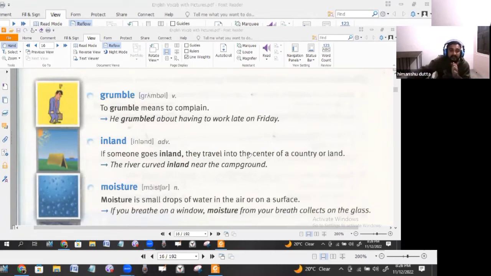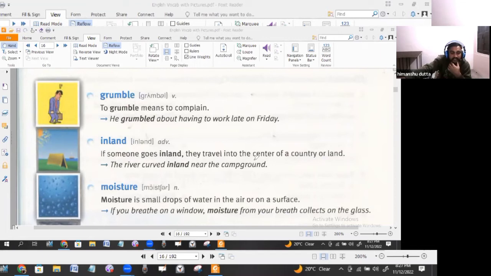Okay, the river curved inland near the campground. Okay, near the campground, it curved inland. That means it goes into the center of the country, or the land, center of the land. Okay, so there you can say that.